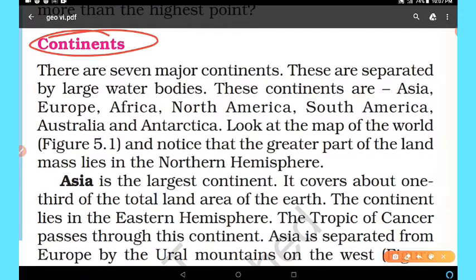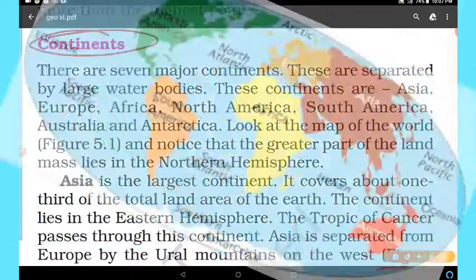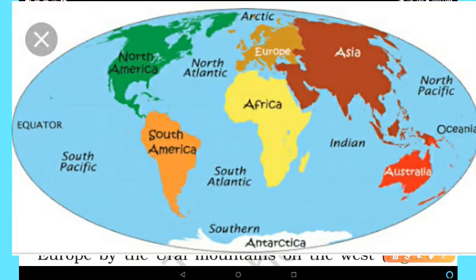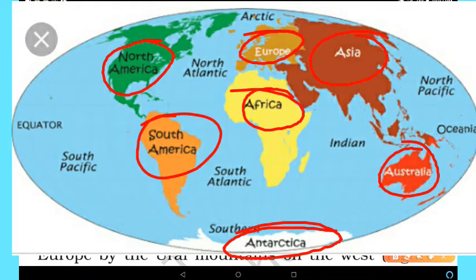There are 7 major continents you can see in this map. These are separated by large water bodies. Large water bodies are known as oceans, about which we'll study further. These continents are Asia, Europe, Africa, North America, South America, Australia, Antarctica.